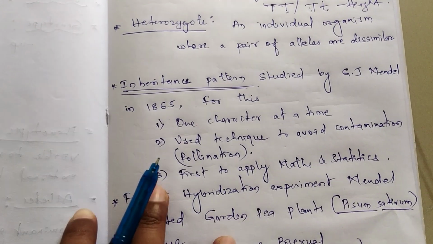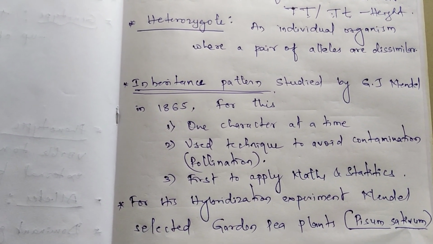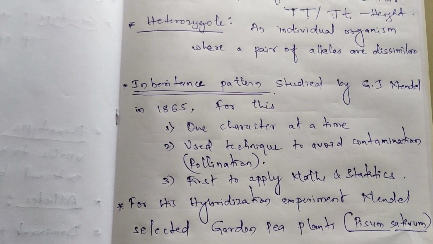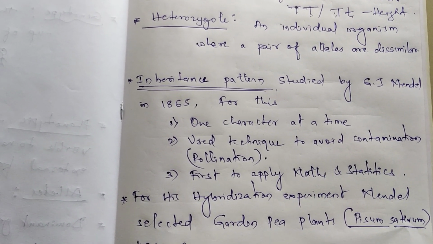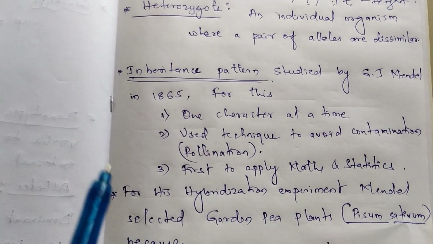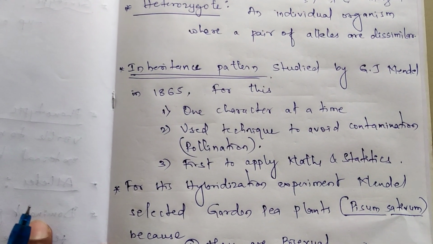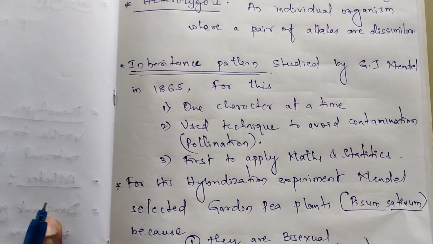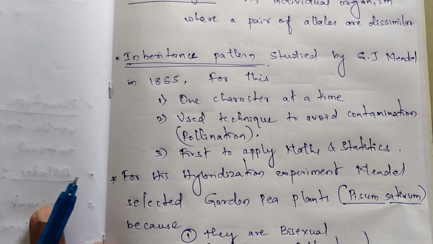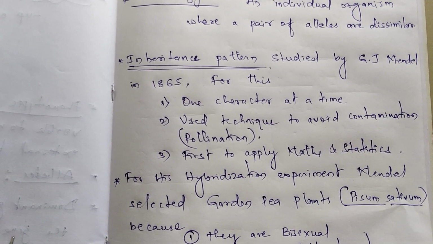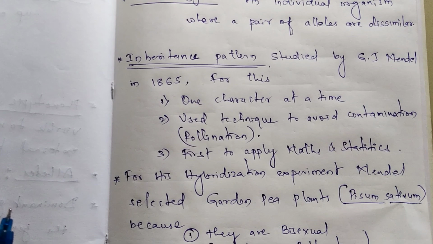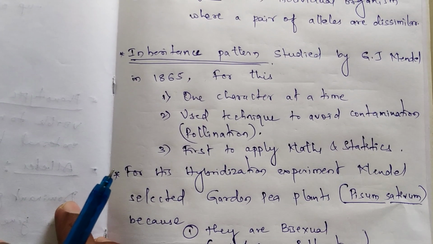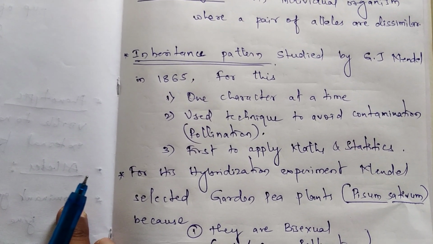Next, with these few terms, Gregor John Mendel, basically a high school teacher, in his high school veranda observed many garden pea plants. Even though they were all garden pea plants, he observed many variations. That led him to ask why there are so many variations. He observed about 36 differences, such as flower color among the garden pea plants, the seed shape and the seed colors, and many other variations.